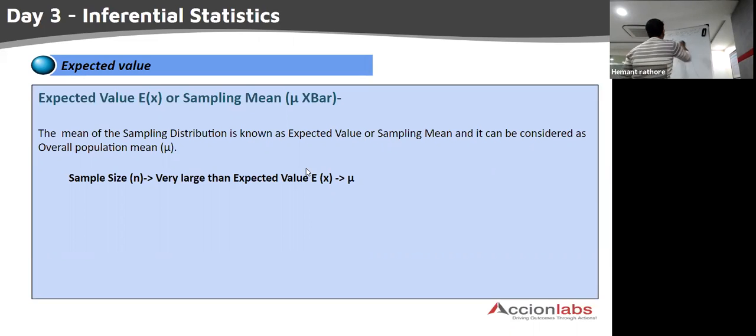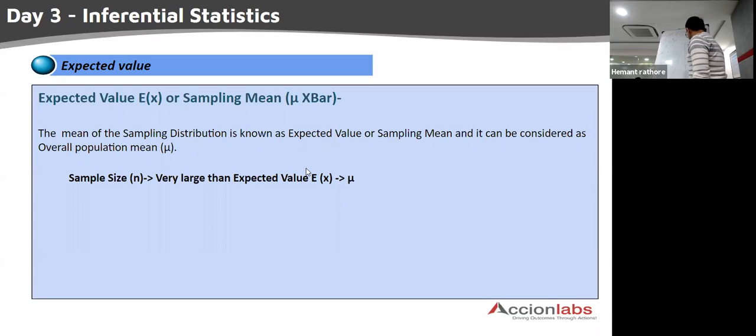Very simple, right? If your population mean is mu, then according to the sampling distribution, this is going to be the value which is the most expected match of this population mean. When you take millions of sample means and draw the distribution, this is like average of average, mean of mean. Firstly, we have taken a lot of sample means, and then using those means, we have again calculated the mean. So it is mean of mean. This is going to be the most expected value for your population distribution. That's why it is known as expected value.